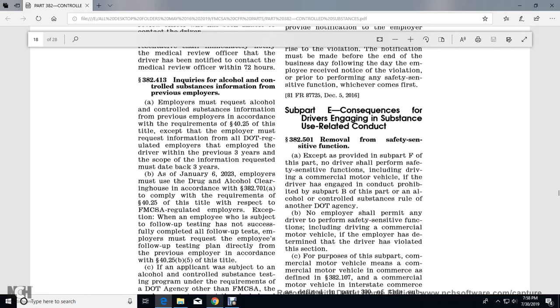Subpart E, consequences for drivers engaging in substance use-related conduct.